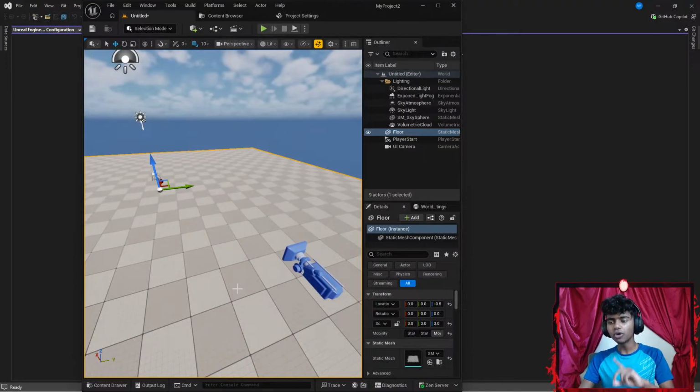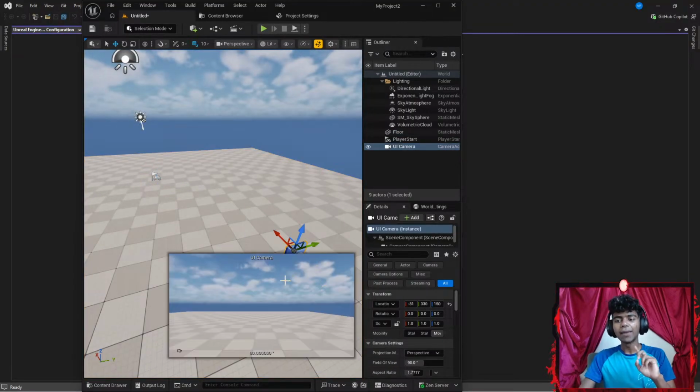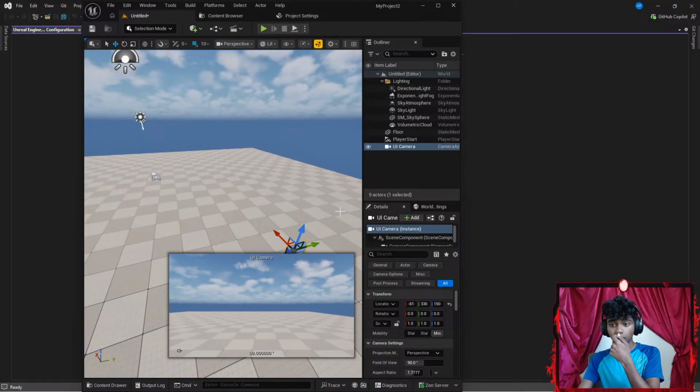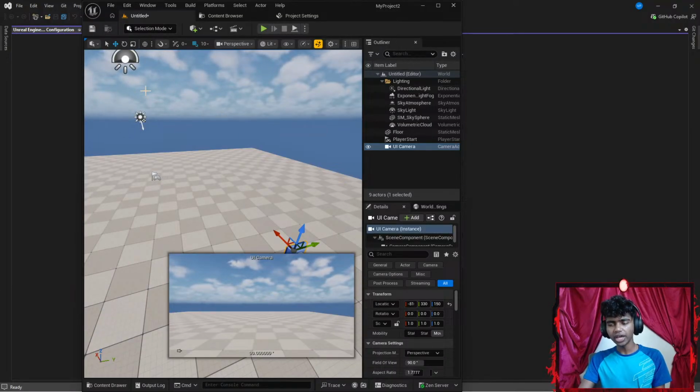Okay, let's see. So basically what I'm thinking right now is I might create a static mesh right here. So this is going to be off bounds. Oh, that's genius as well. I might create a place that's off bounds for my player. But then the UI is still gonna be seen, even if I switch my player.